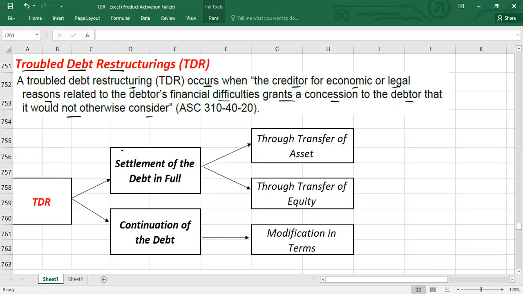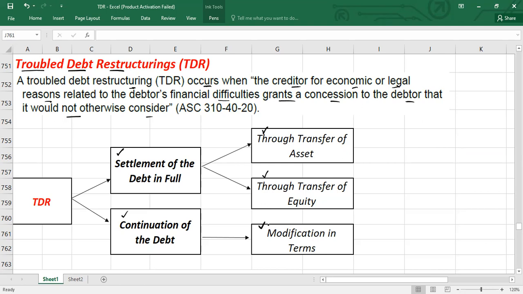Case number one is a settlement of the debt in full. Here the debtor is going to settle the debt in full, either through the transfer of assets or through the transfer of equity. The second way for troubled debt restructuring is called continuation of the debt. Here the debtor is going to continue with the debt, but the debtor is requesting the creditor to modify the terms of the loan.